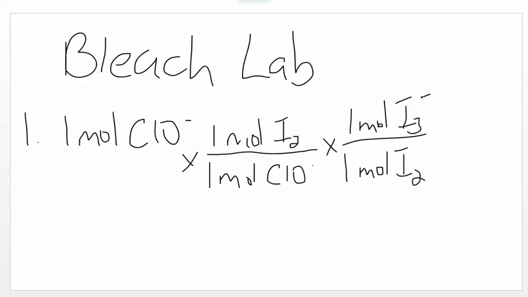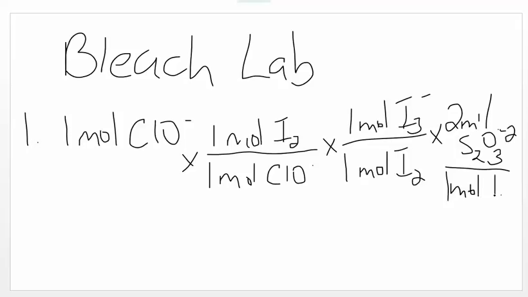And in the final equation, there are 2 moles of S2O3 equivalent to 1 mole of the I3. All these mole-to-mole ratios come from the front page of the lab handout.